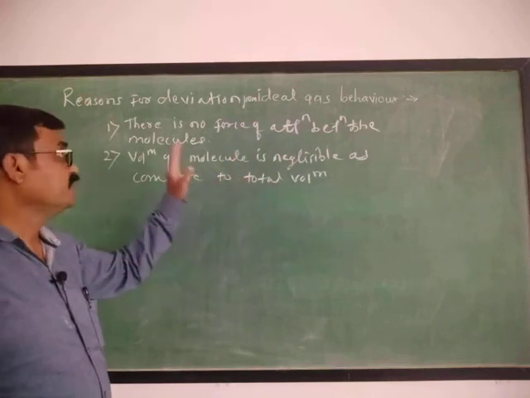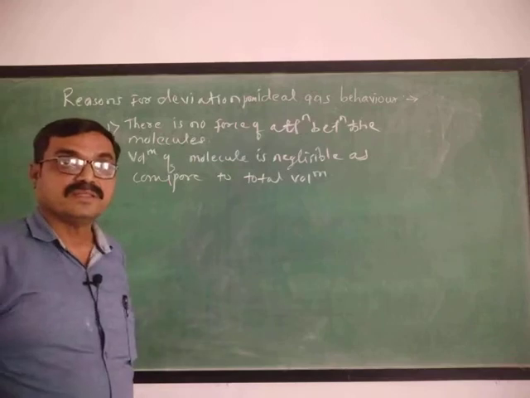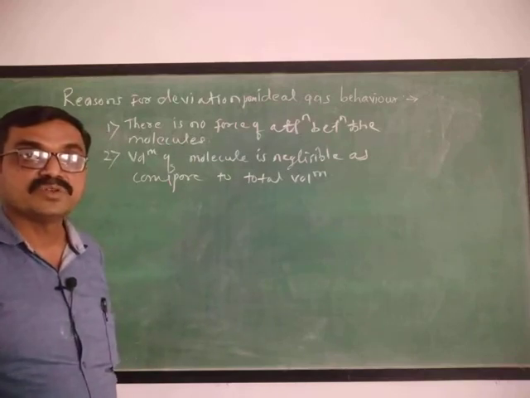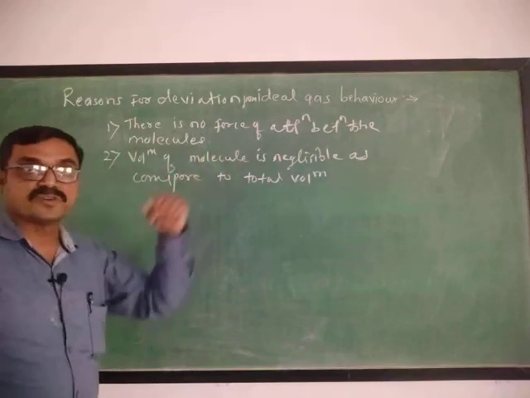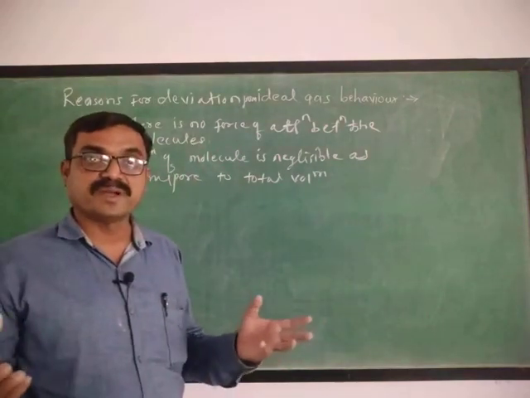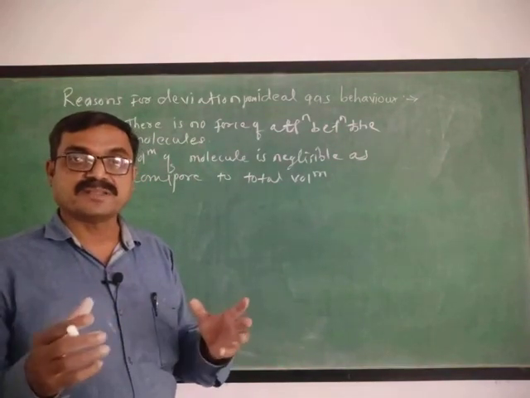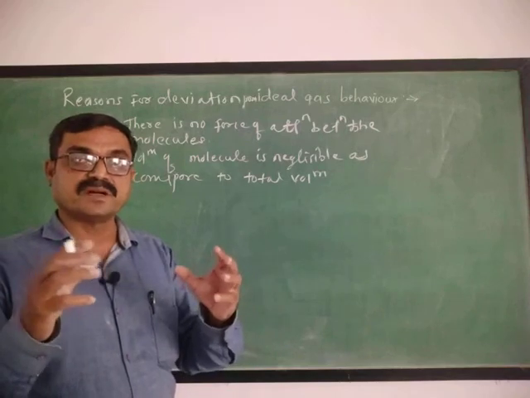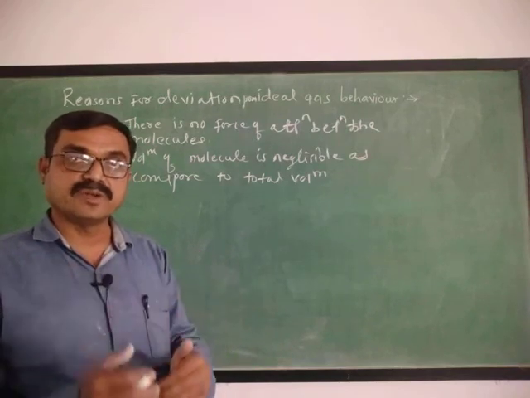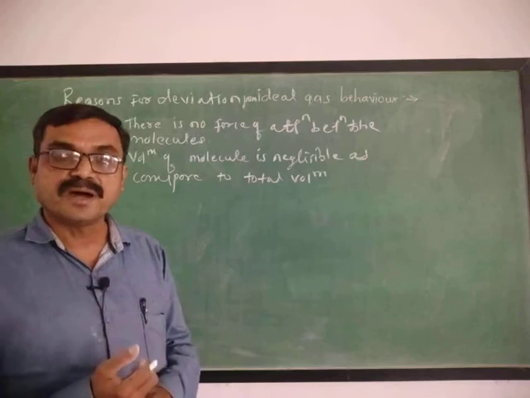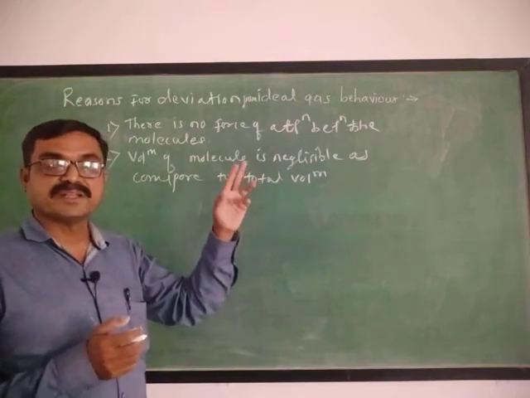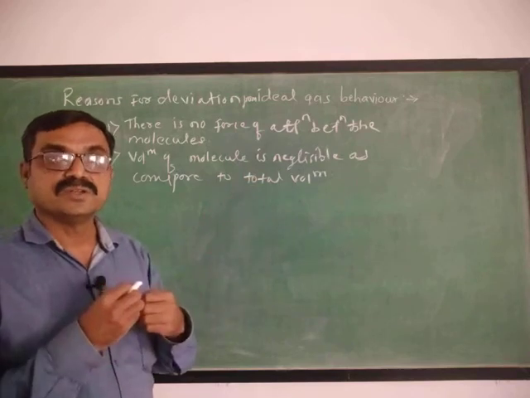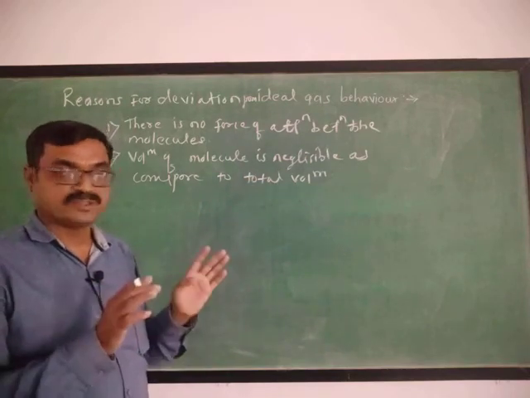That's why there is a deviation in the ideal gas behavior shown by real gases. Now see, there is no force of attraction, but what happens if we condense the gas or vapors? Then these vapors come closer and closer and get converted into liquid, means there is a force of attraction. Means this assumption, that there is no force of attraction in real gases, is not true, it is false.